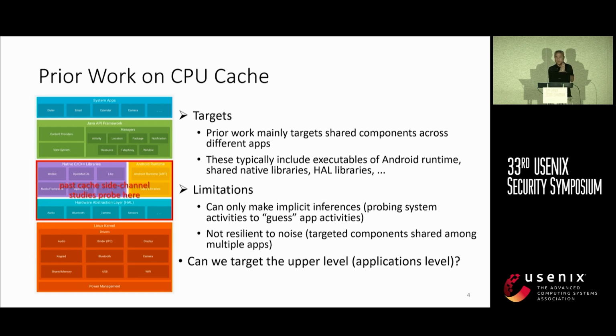Now, when we focus on this particular block that is shared among all the different processes on the device, a limitation of such work is that there could be noise. Because these are shared, even if we manage to detect that a particular shared library is being loaded or a particular method is being invoked, it could be coming from any of the different apps or processes running on this device. So you couldn't tell precisely which app is doing what by using such a method. That is a big limitation of the existing work.